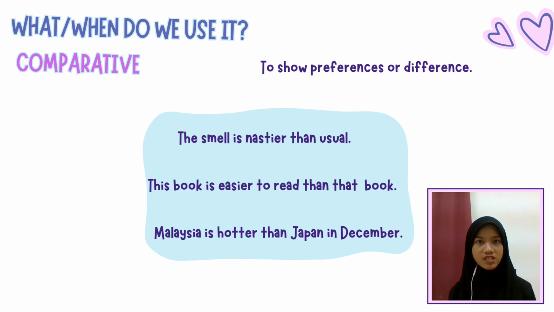We also use comparative adjective to show preferences or differences. For example, the smell is nastier than usual. Let me give you a situation. For example, you walk down a road one day and then the smell is very bad. So the next day, you use the same road, but the smell is nastier than usual. Same goes for the next example. The book is easier to read than that book. So as you can see here, it is showing the differences between two books, which is one is easier to read than the other one. And same goes for the third example, Malaysia is hotter than Japan in December, which show the differences in the weather of the two countries.